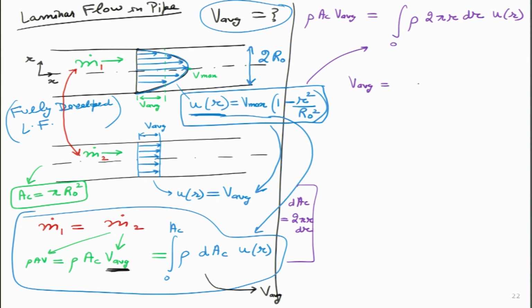Now, I solve for V average. What do I get? I get this long integral. By the way, densities I can cancel because I am considering incompressible flow. So, density is not changing with distance or time. 2 pi will come outside of this particular bracket.